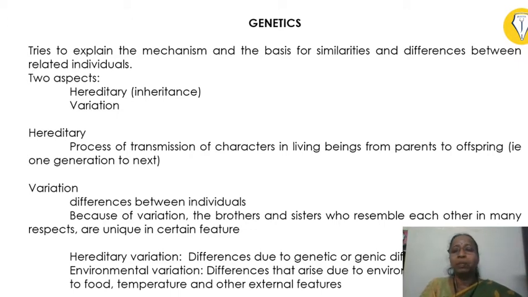The variation can be a hereditary one, or it may be due to environmental conditions. If it is hereditary, it is because of the genetic makeup of the individual. And if it is going to be environmental variation, that may be introduced due to differences in the food, temperature, and other external factors.